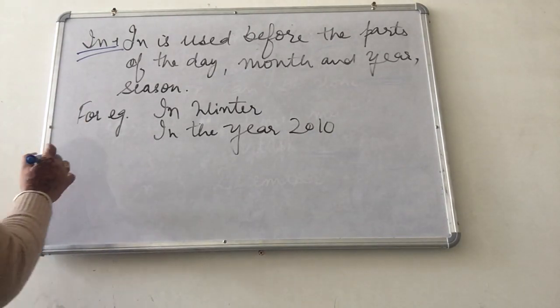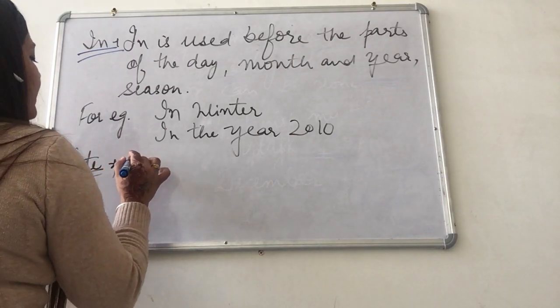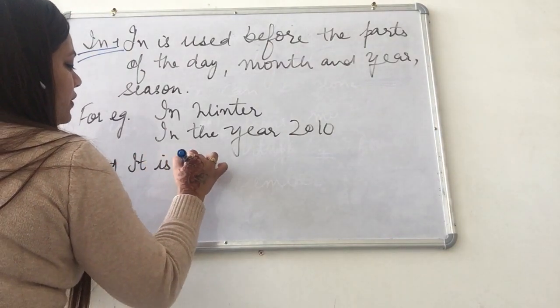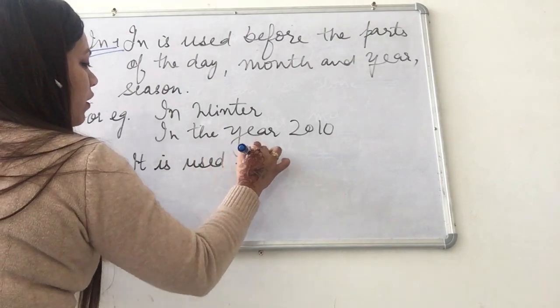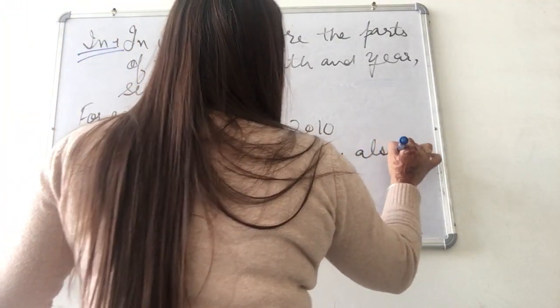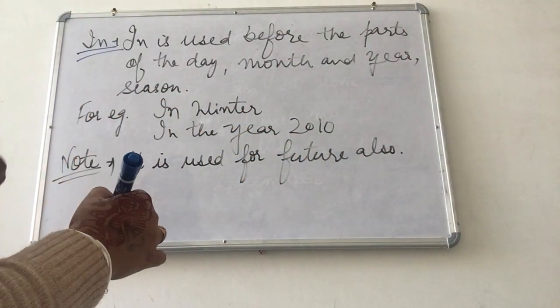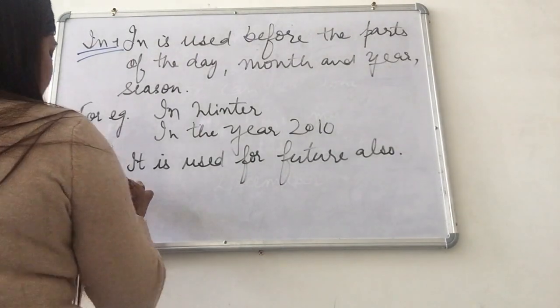Now one more very important thing about preposition in: it is used for the future also. It can be used with future tense also.